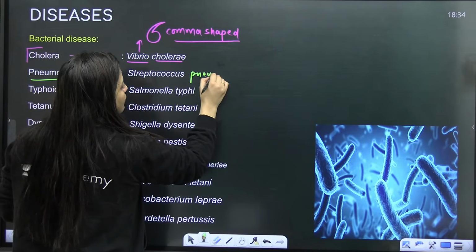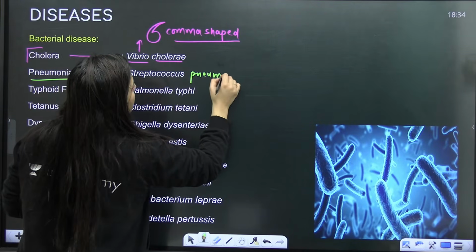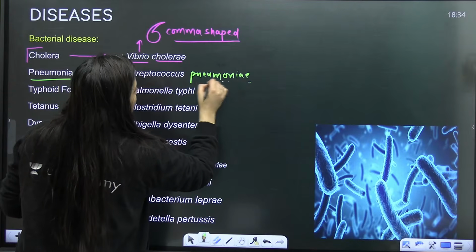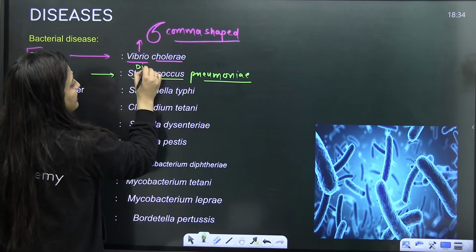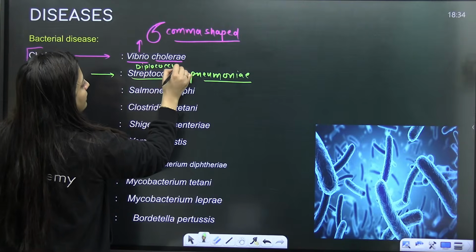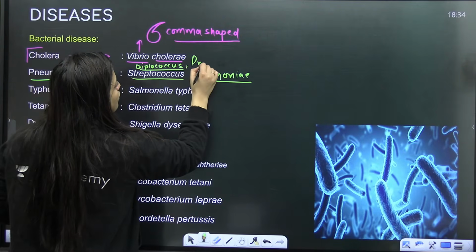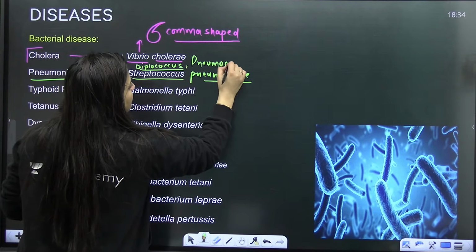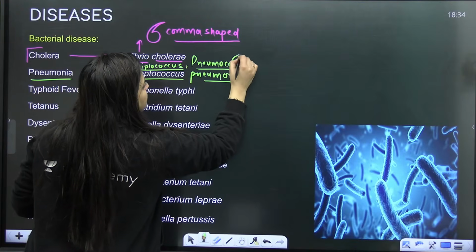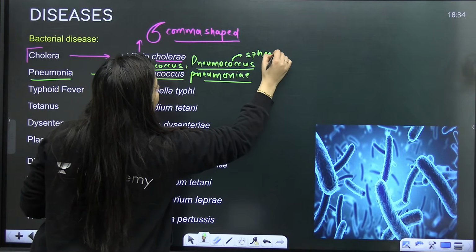We even discussed it in molecular basis of inheritance. So Streptococcus pneumoniae, you can also write it as Diplococcus pneumoniae, or the pneumococcus is also there. Coccus means spherical, so it is a spherical-shaped bacteria.